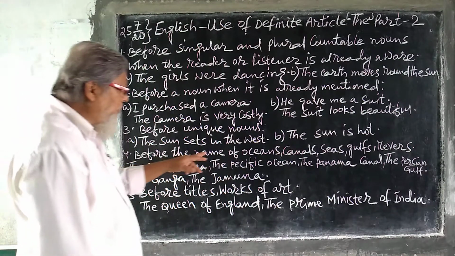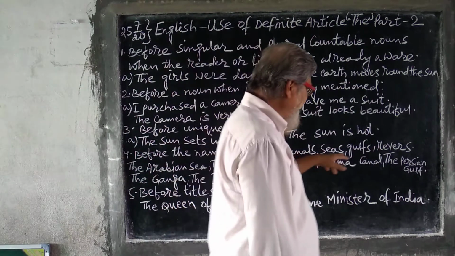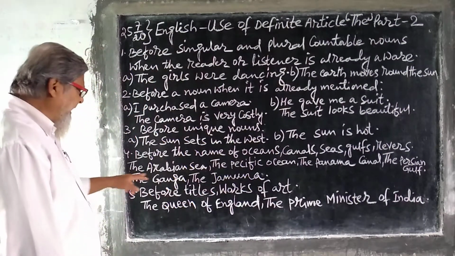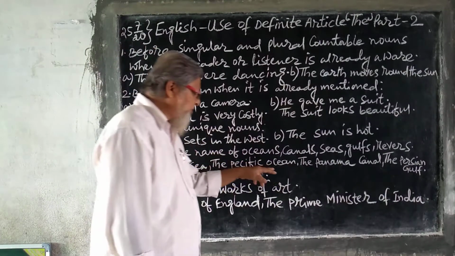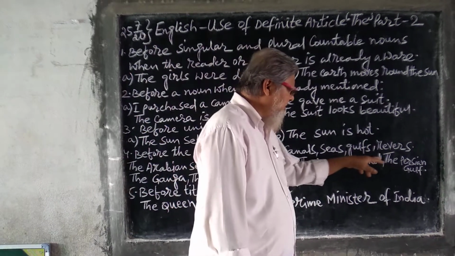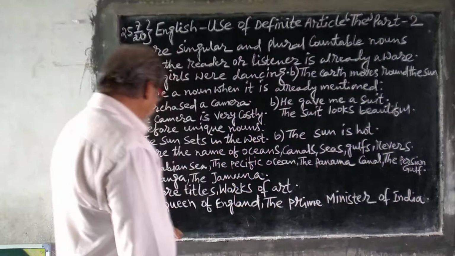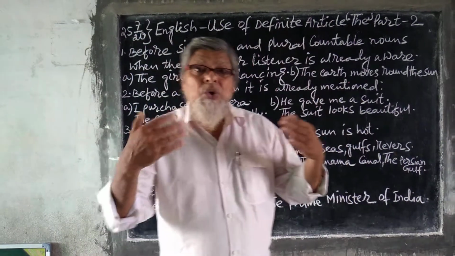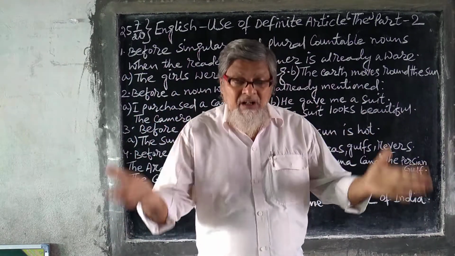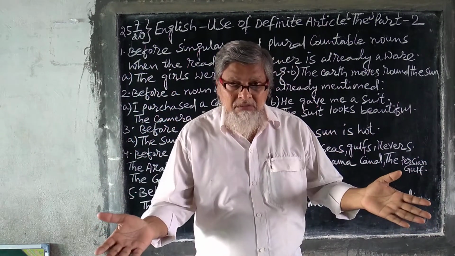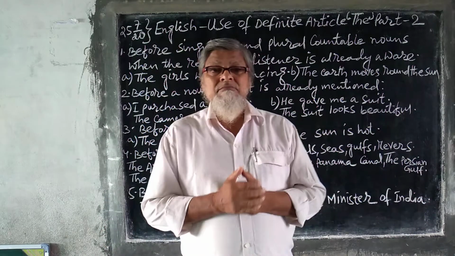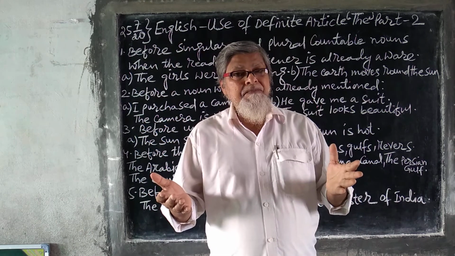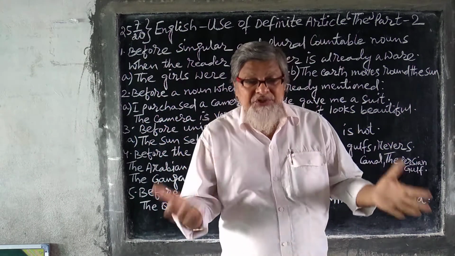Now, before the names of oceans, canals, seas, gulfs, rivers, we use "the": the Arabian Sea, the Pacific Ocean, the Panama Canal, the Persian Gulf, the Ganga, the Jamuna, the Quran, the Gita, the Bible, and some things that are made by human beings, the Taj Mahal.